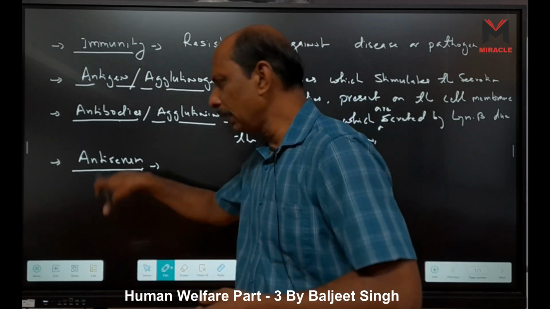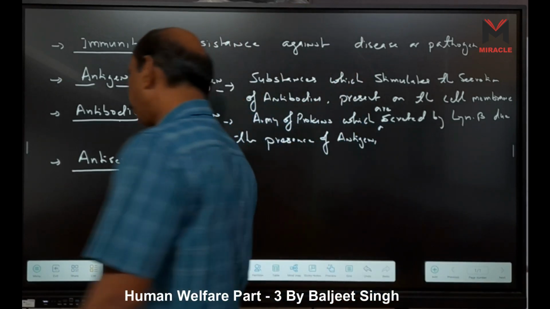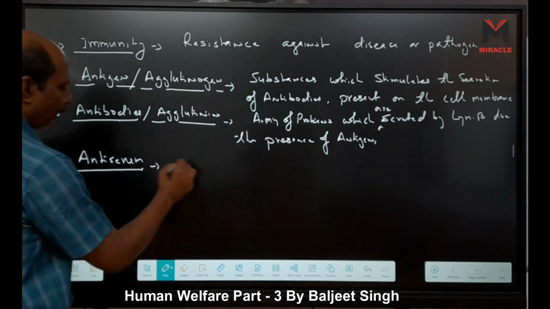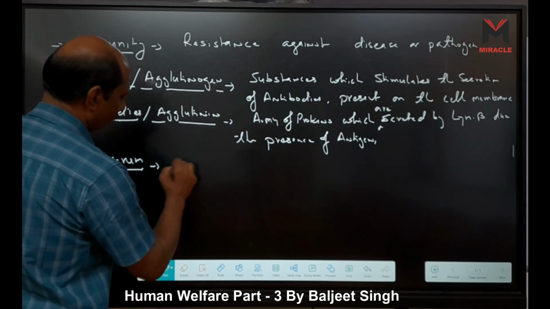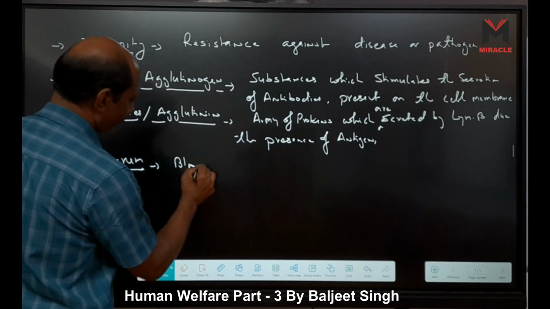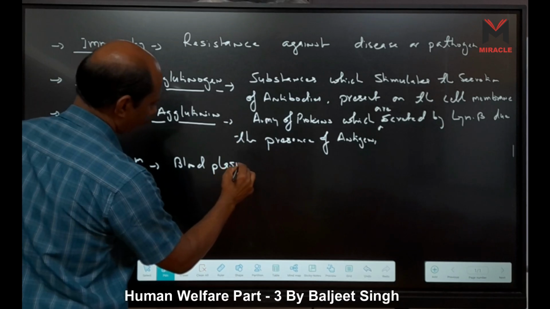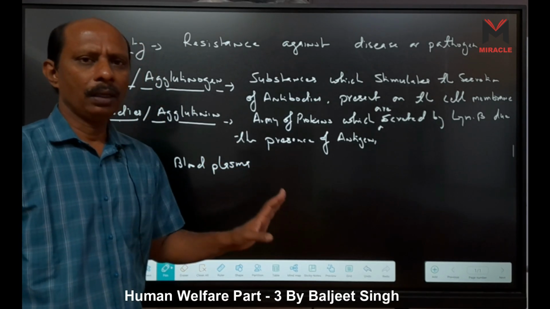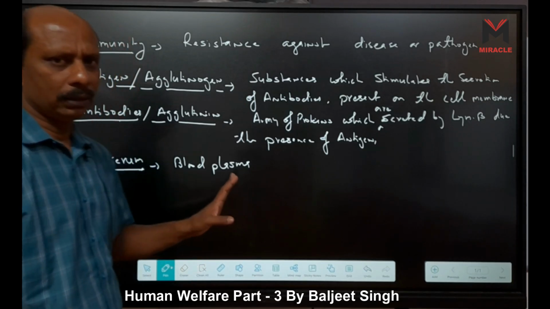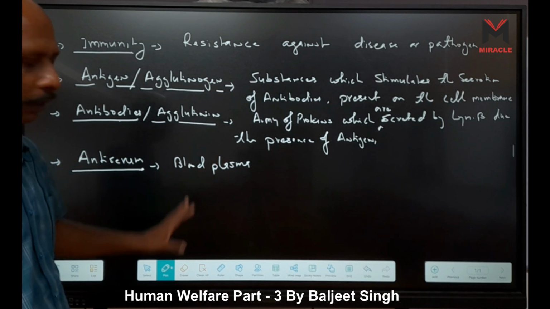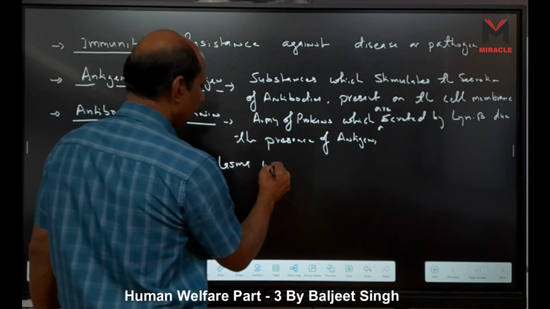So what is antiserum? Here I write plasma because this plasma has no blood coagulating agents and blood cells are absent.